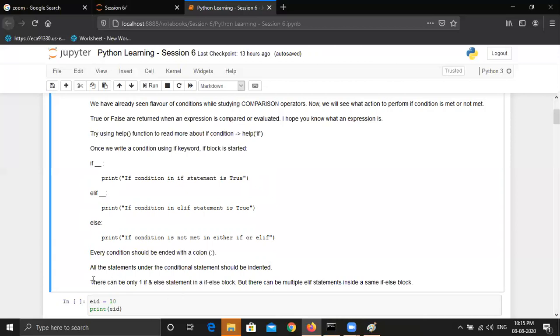There can be only one if and one else statement in an if else block, but there can be multiple elif statements inside an if else block. This is also important. For the if and else keywords in an if else block, there should be only one instance of each. You can write if only once in one if else block, and you can write else just once in one if else block. But there can be multiple elif statements.